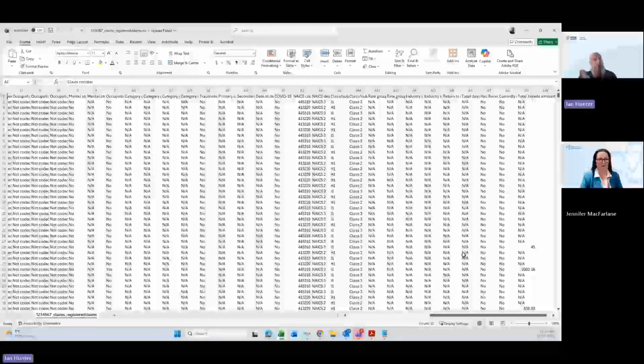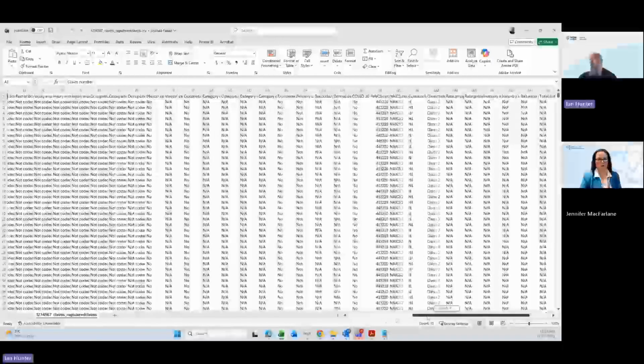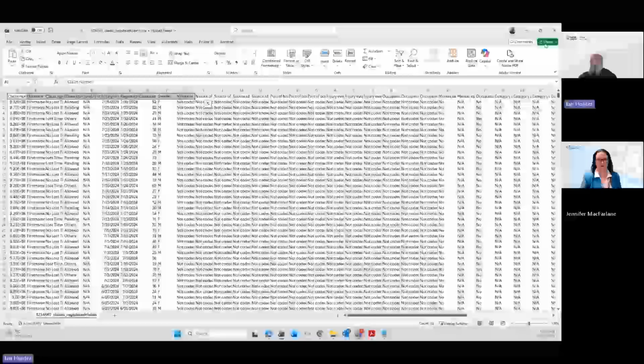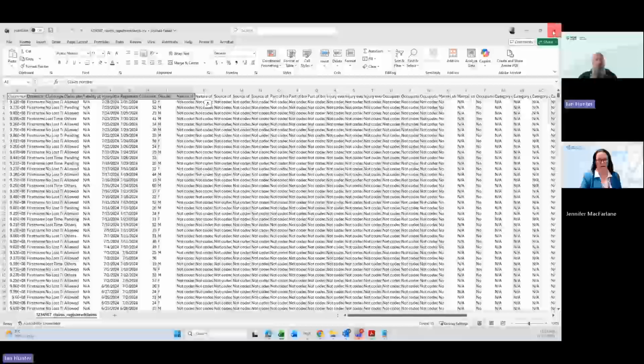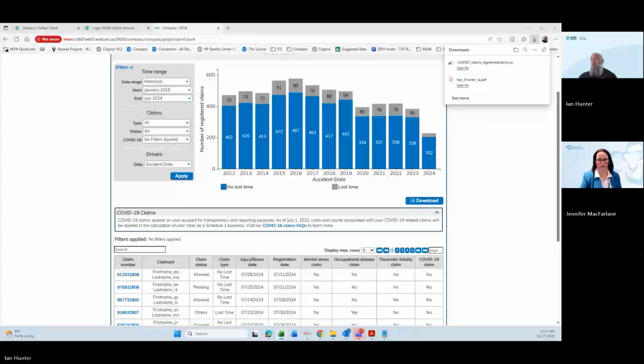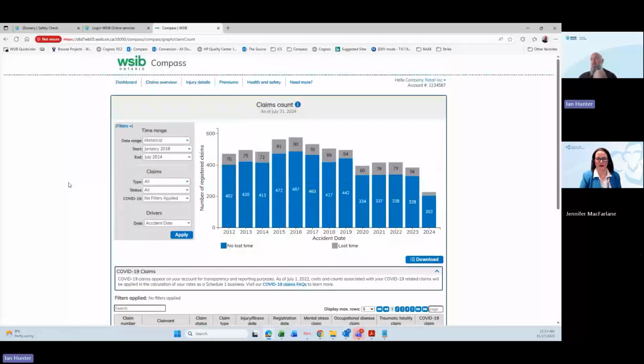So a lot of information is available if you download the CSV. It's just that we can't display it all on screen. But you do have access to all of that information. All right, so let me go back here. So that is basically our claims count information. So when we look at our claims cost information,